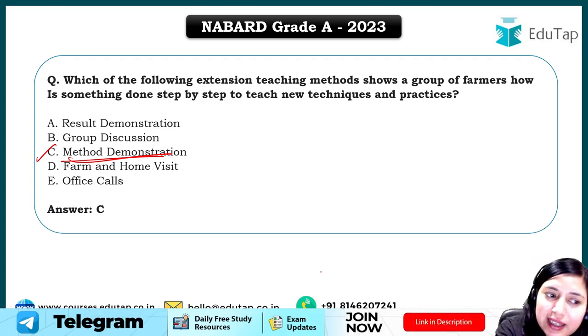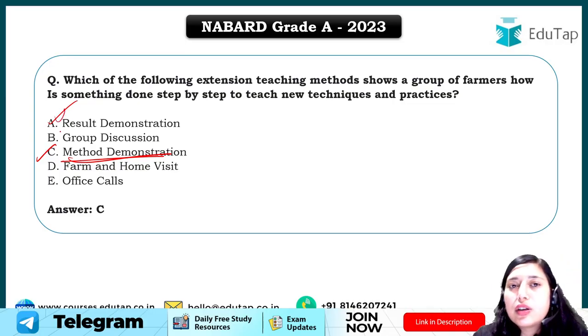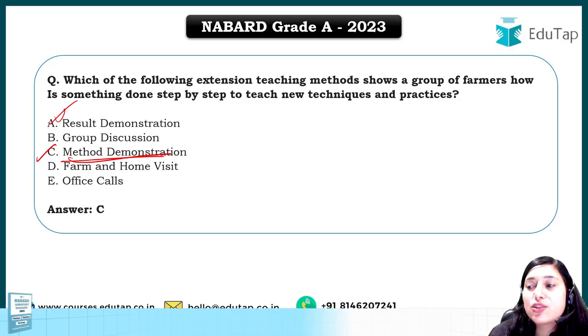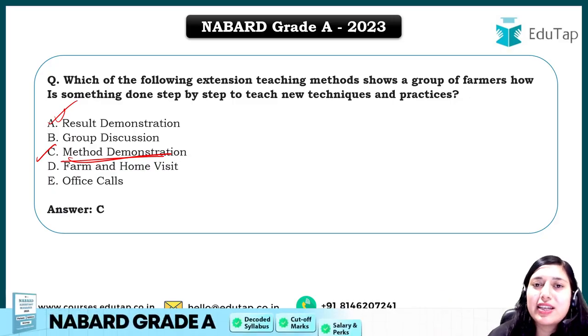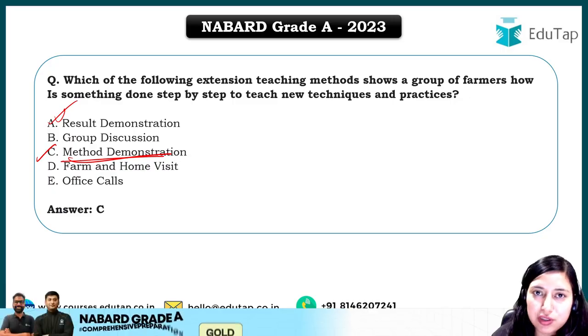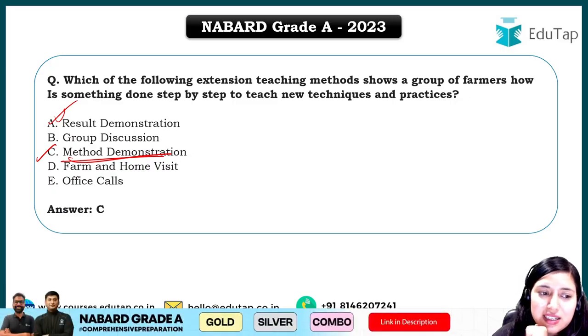In case of result demonstration, what is done? A farmer who has already adopted a technology is asked to demonstrate. The field of that farmer is used to demonstrate to other farmers that this particular farmer is able to do this thing. So now you can take inspiration from him and do the same for yourself, right? That is result demonstration.